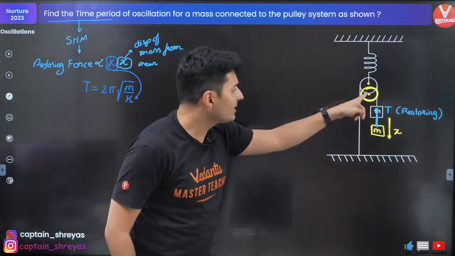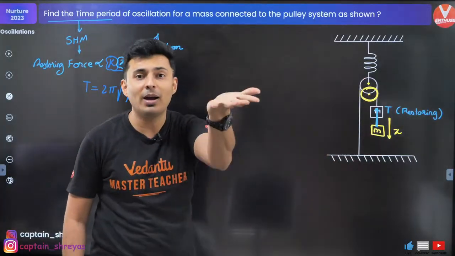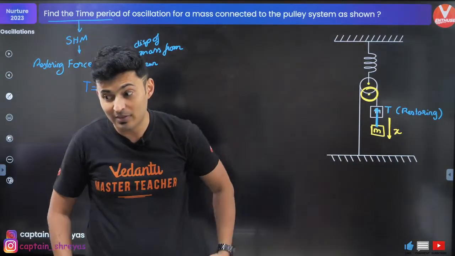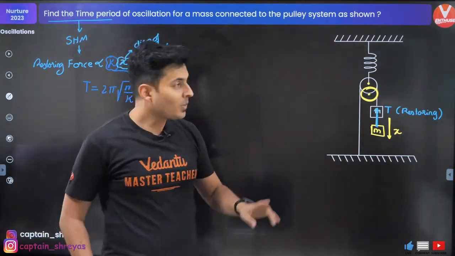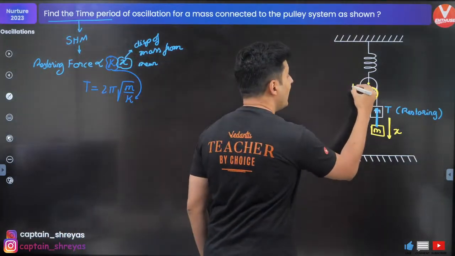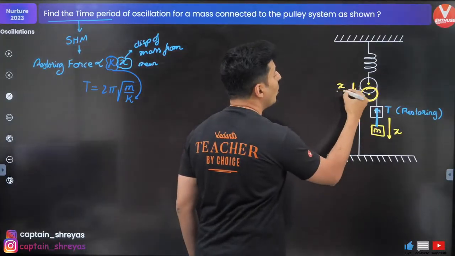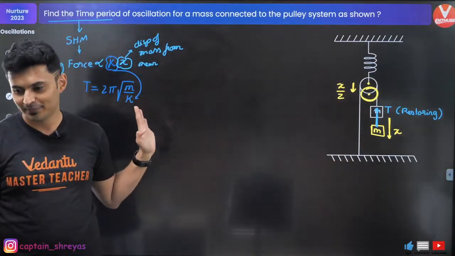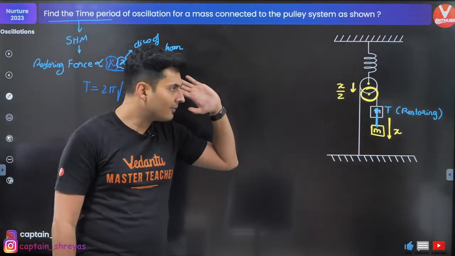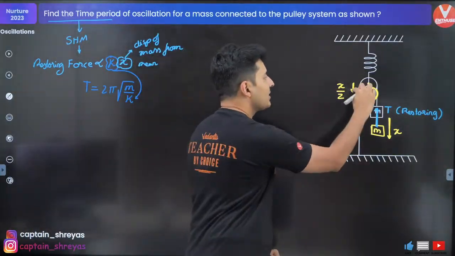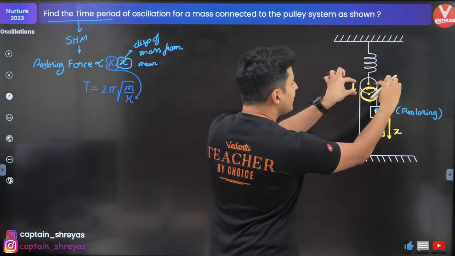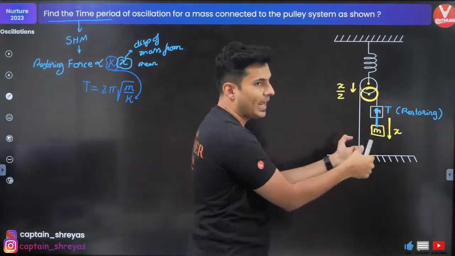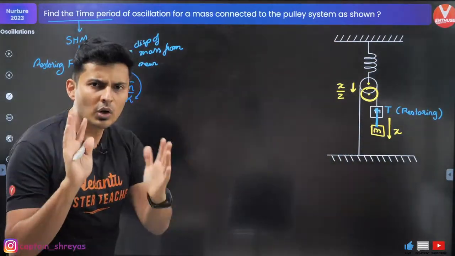So the mass comes down by x, the pulley comes down by how much? No, it's not 1.5, it was 3 each. Be careful. So the pulley comes down by x by 2. That is the catch. Many people write it as 2x or 4x, God knows what. Got it? Very simple. Visualize. x by 2, x by 2. Both these x by 2s will go and make the string tight. The mass will come down by x. That's how it works. Good.